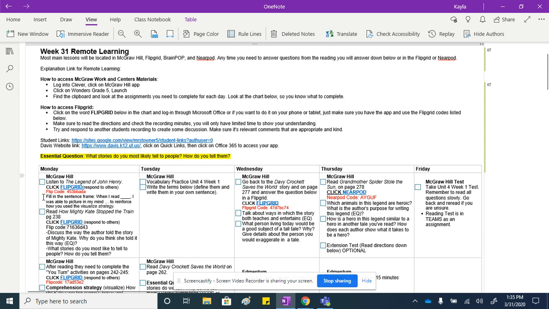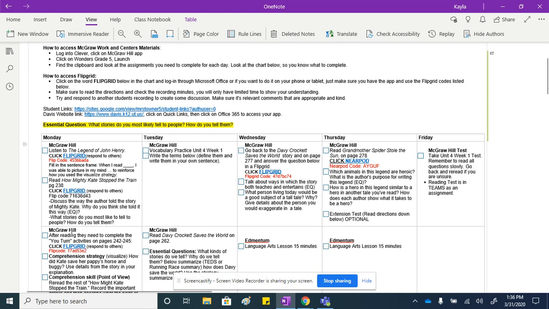And it also is in the Flipgrid. A lot of times you guys will ask me, well, what do I do? Read the directions, please. So it says, when I read blank, I was able to picture in my mind blank, to reinforce how you use the visualization strategy. Then you'll need to read how Mighty Kate stopped the train on page 238, which is also a sign. And you'll do a Flipgrid, and you'll respond to these two questions, which will also be in the Flipgrid, just in case you forget.